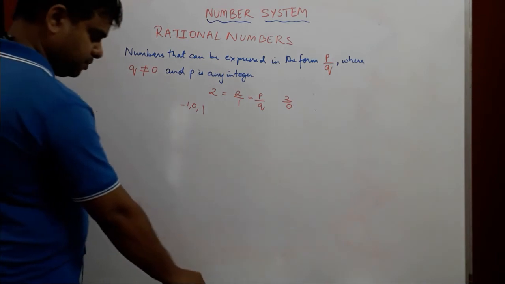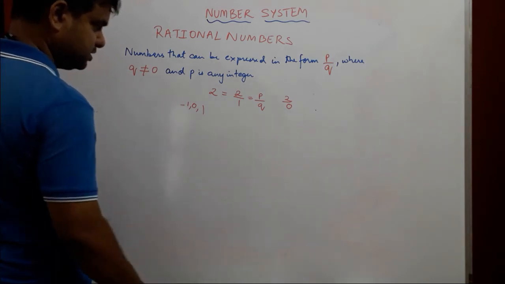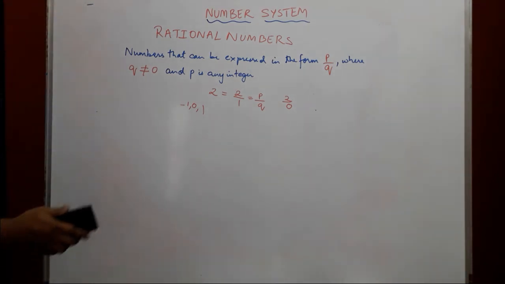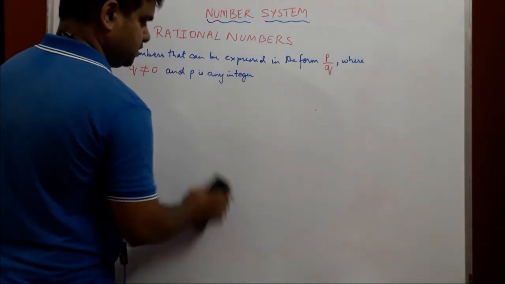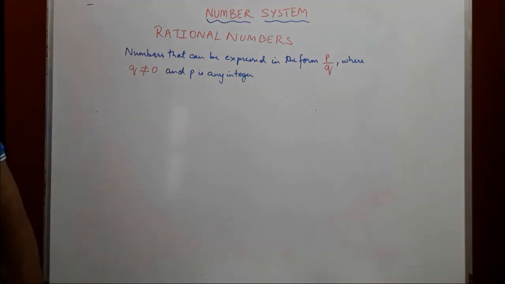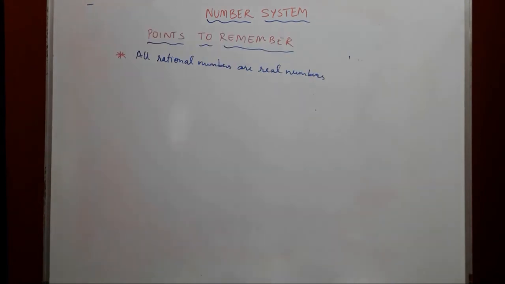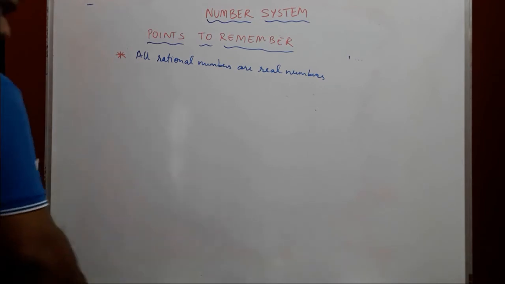Few points to be noted in this, or rules to be noted, are these. That all rational numbers are real numbers. So all rational numbers are real numbers. What does this mean?